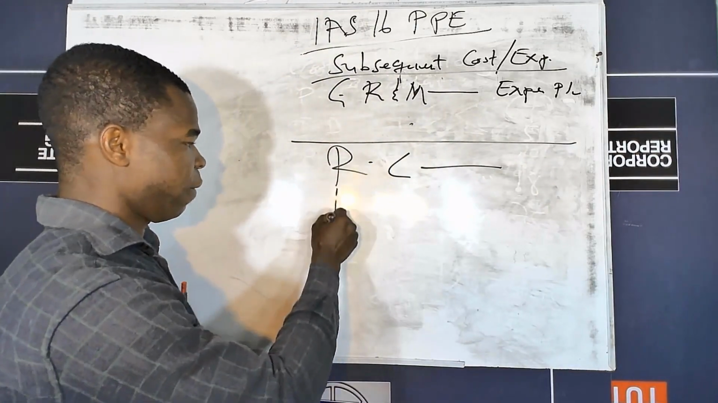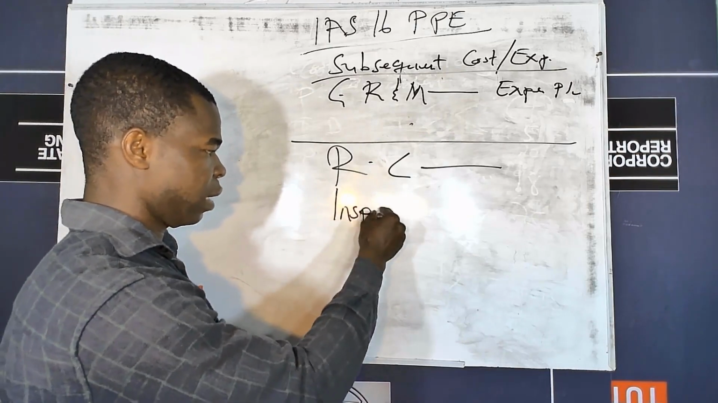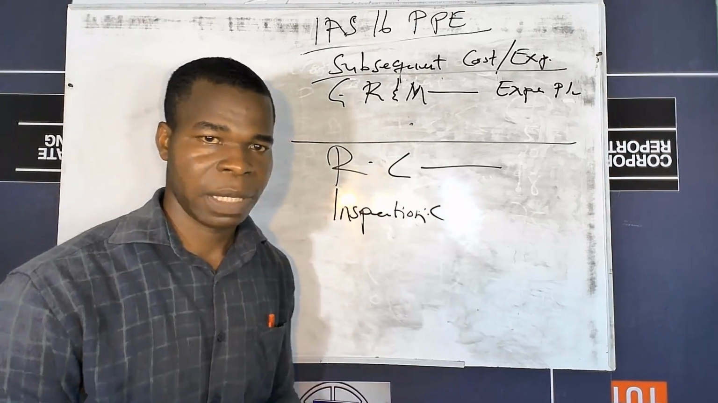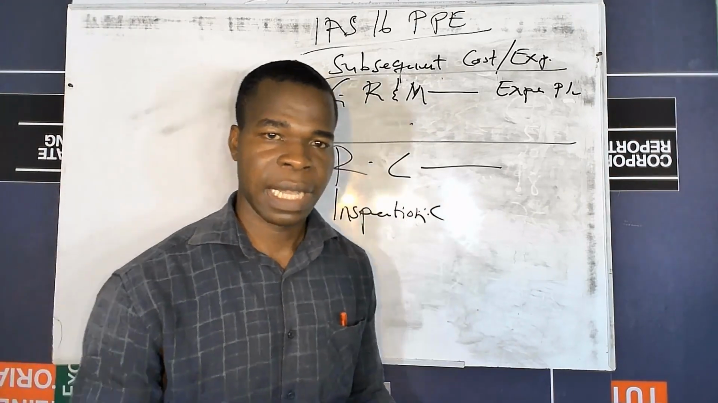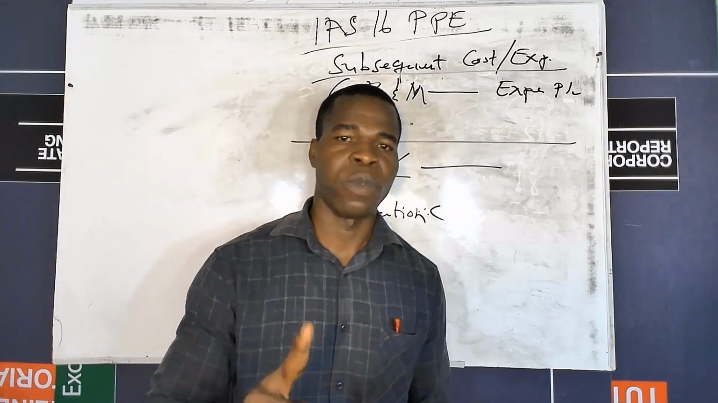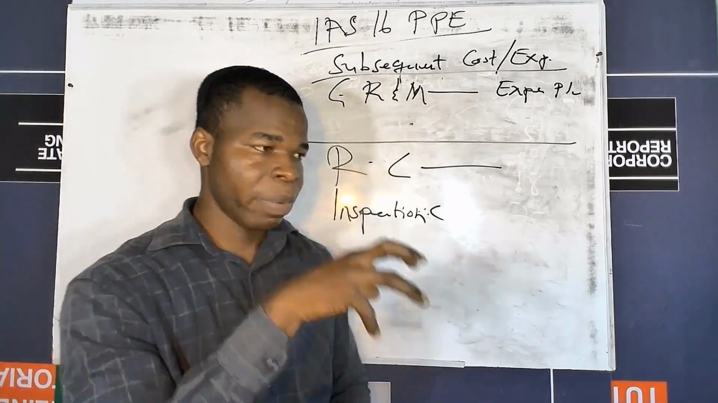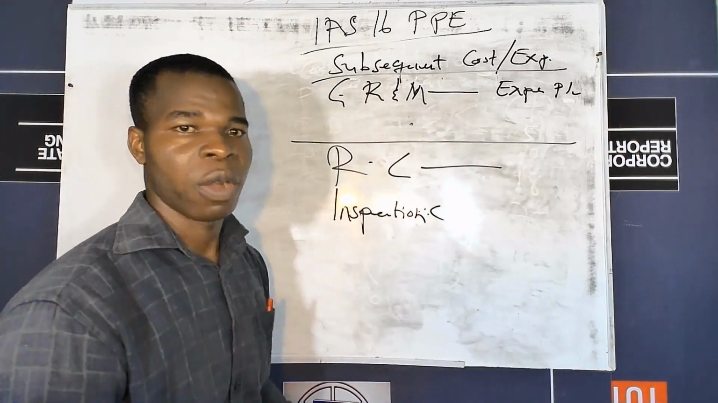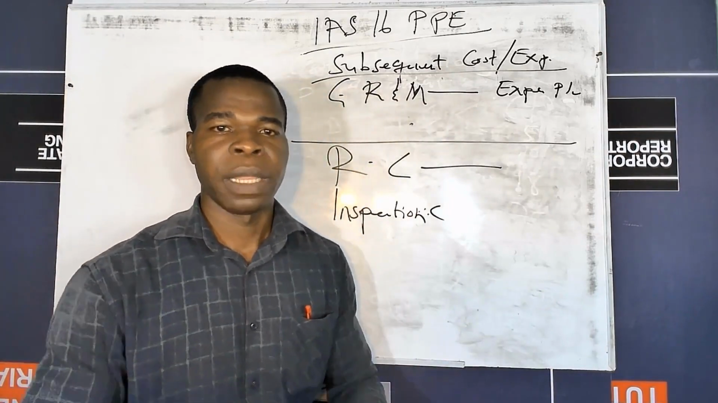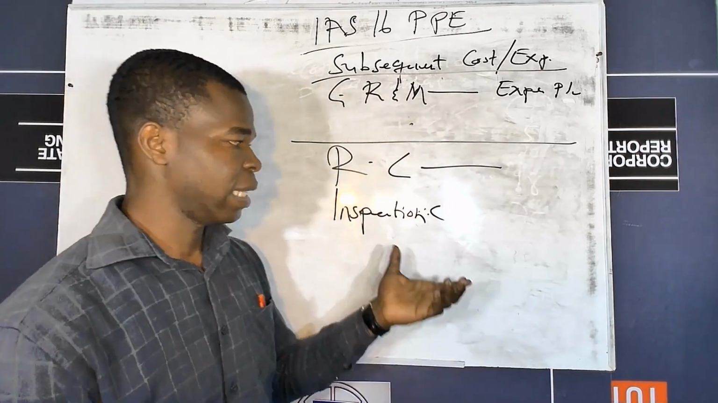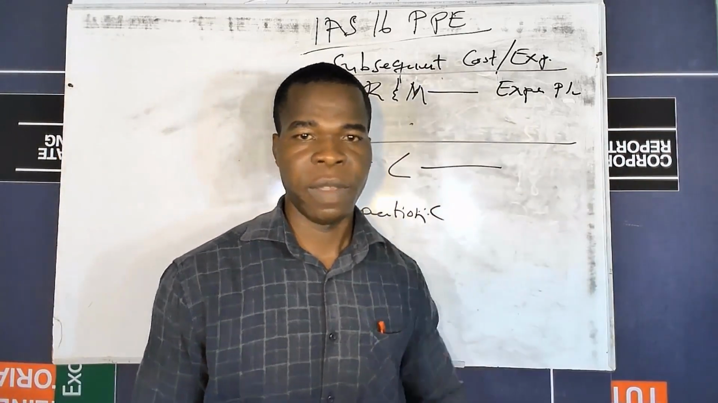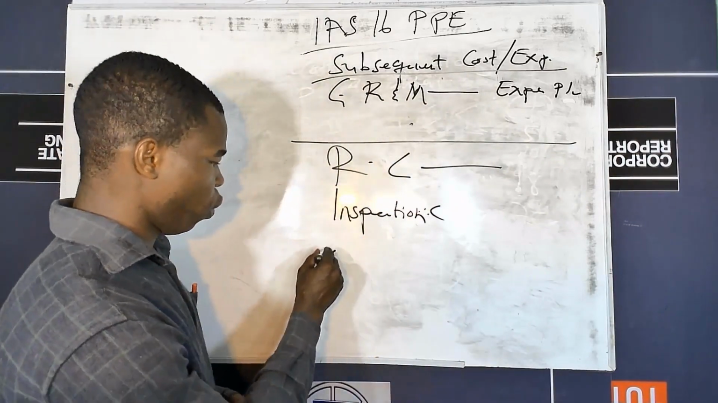Again, we also have inspection costs. Some items like aircraft, when they land at a particular airport, are supposed to be inspected. Unless that inspection is incurred, the aircraft will not be allowed to take off. So any inspection cost incurred on an aircraft or an overhaul should be captured as part of the cost of the assets. So remember that inspection cost is supposed to be treated as a capital cost, but not as a revenue cost.